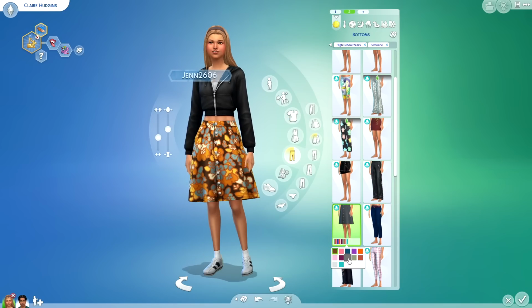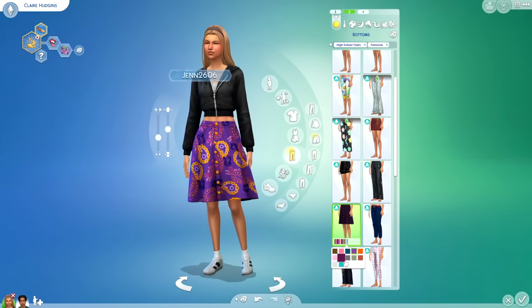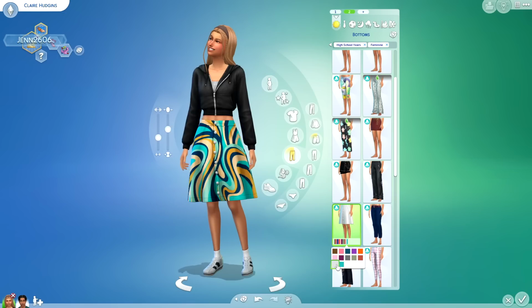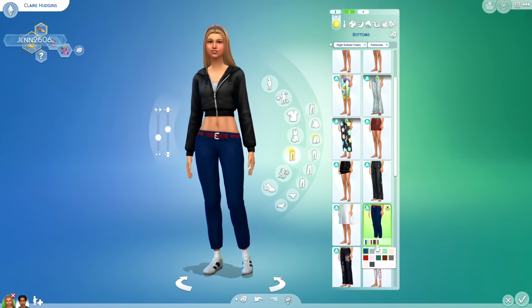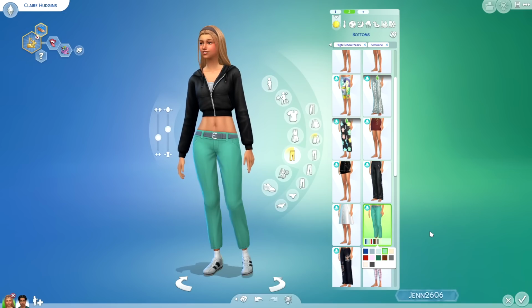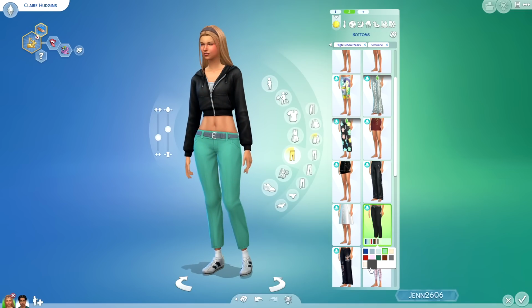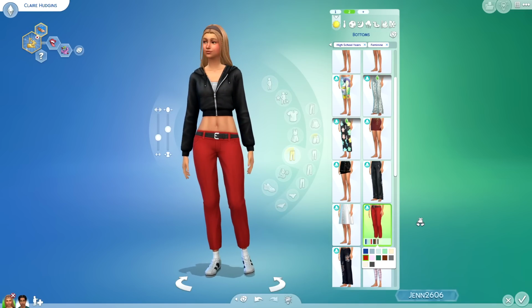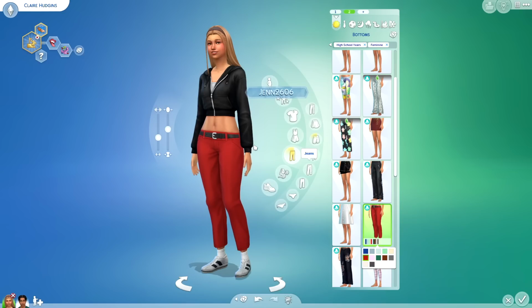Okay, so we have what looks like a substitute teacher's skirt, but again, I don't think that's the case. I don't even think you can be a teacher in the Sims high school years. I hate to burst anybody's bubble who was looking for that. I do wish though that these pants were a little more high-waisted.